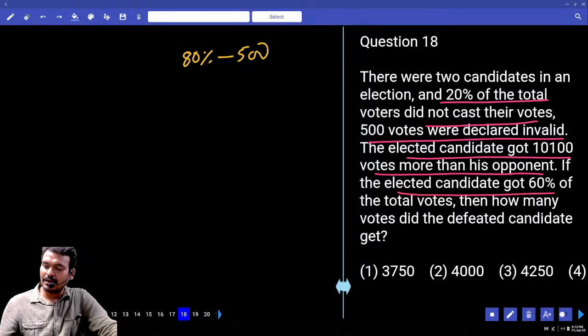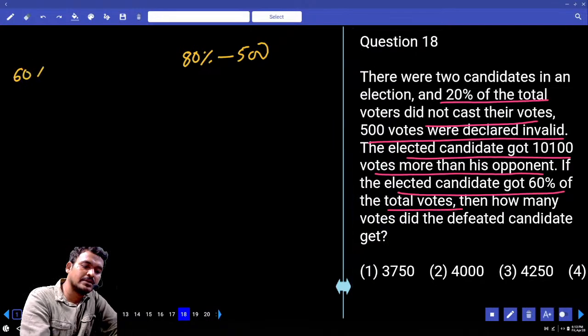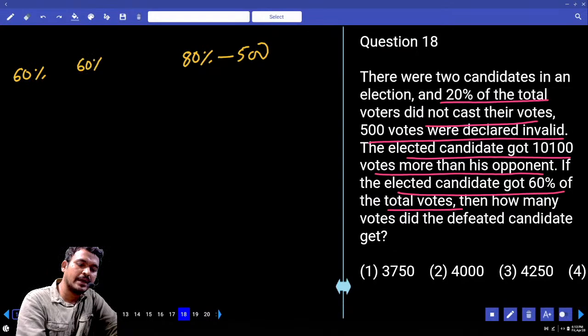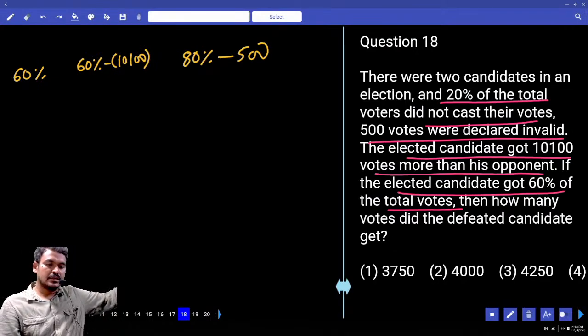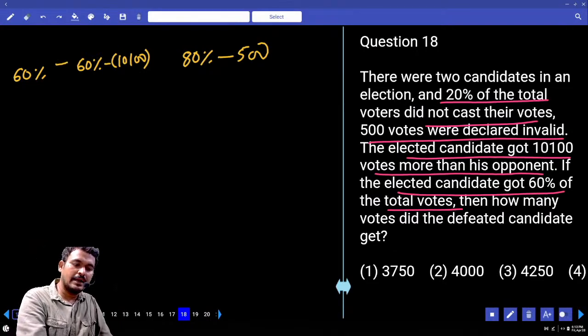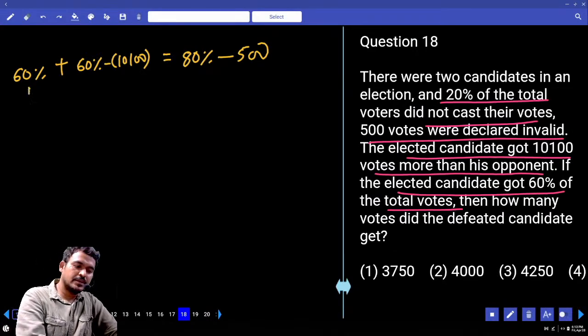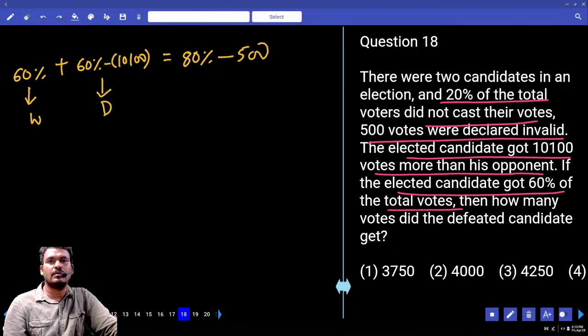The elected candidate gets 60%. Then the opponent candidate gets 60% minus 10,100. 60% winning, 60% minus 10,100 defeated. Both added is the total valid votes.